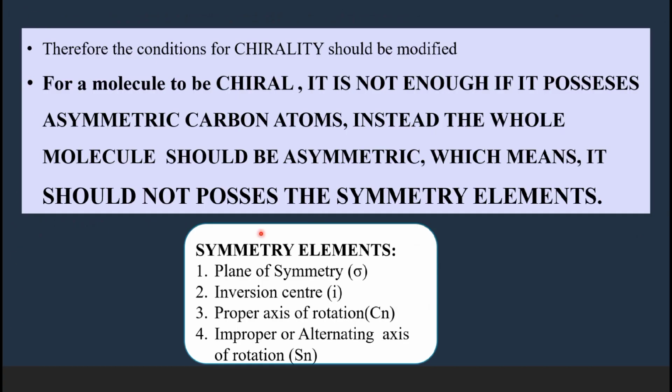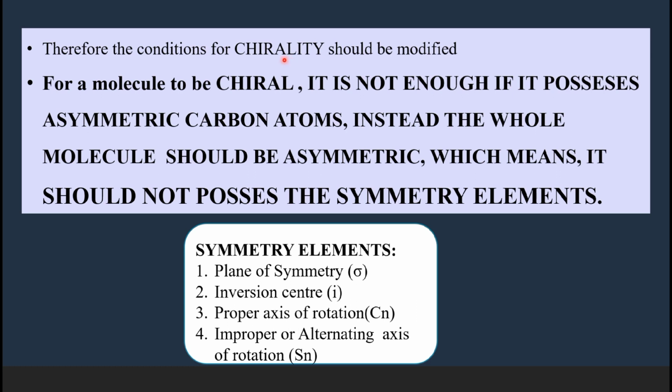Therefore, now we have to think about changing the conditions for chirality. So far we had been thinking like the very presence of asymmetric carbon gives chirality for a molecule. But we have seen tartaric acid with 2 asymmetric carbon atoms is achiral. The molecules which are not chiral are called achiral molecules.